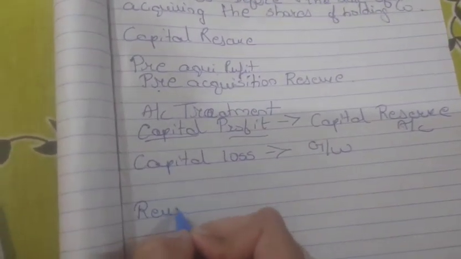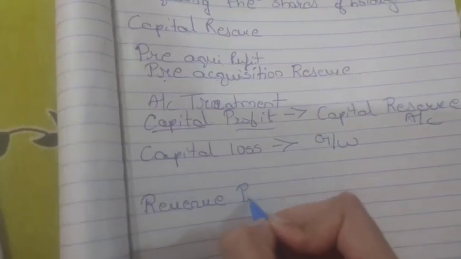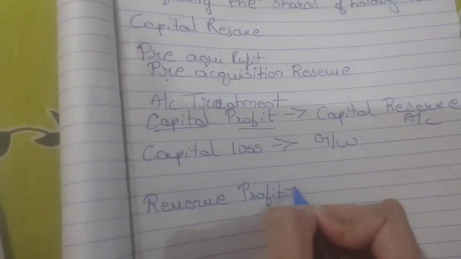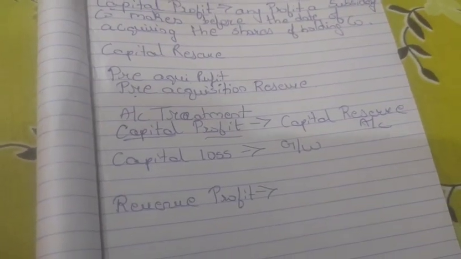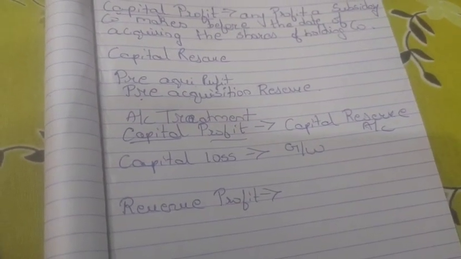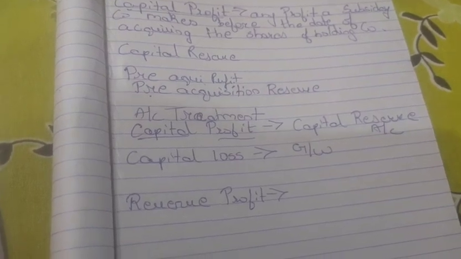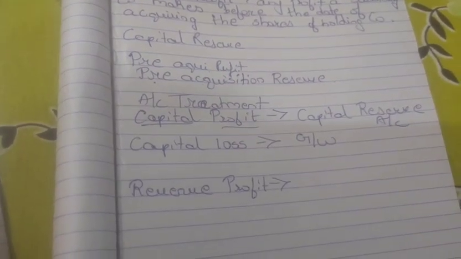Then we have something called revenue profit. Any profit or reserve made by the subsidiary company after its acquisition is called revenue profit.